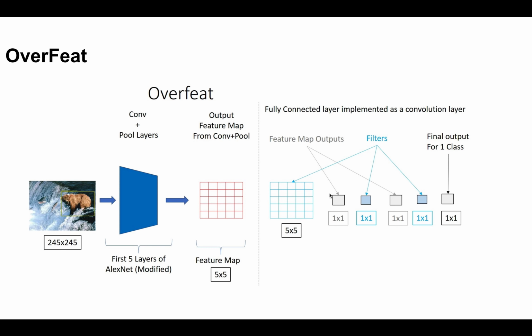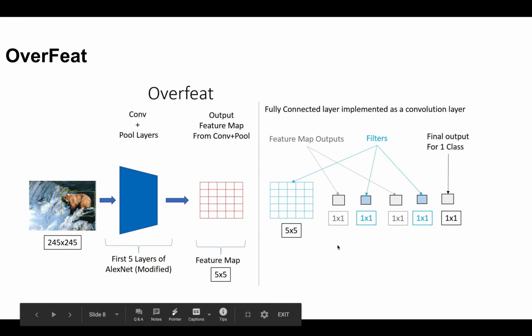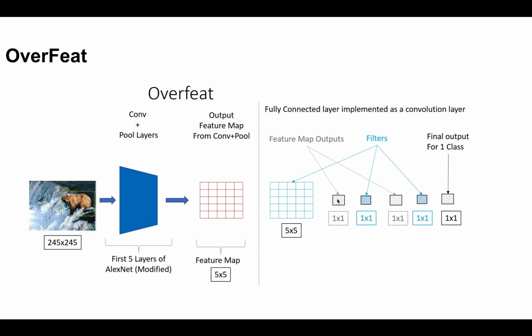For example, here we require a depth of 4096, so we use 4096 filters with this input, and that gives the final output. Then for the next layer we take a 1 by 1 filter. For nomenclature purposes, people generally call this a 1 by 1 convolution, a 1 by 1 feature filter.